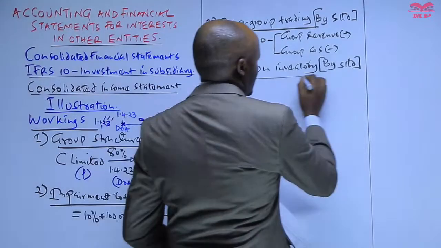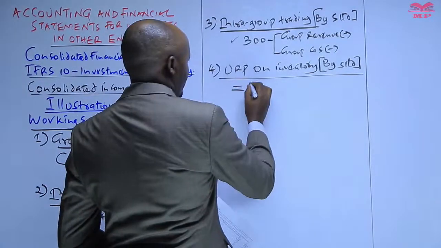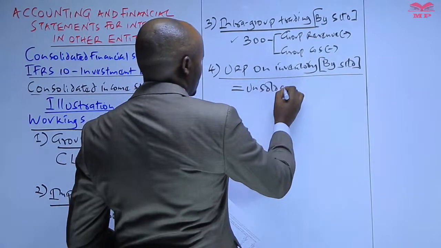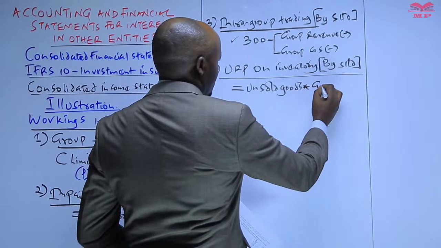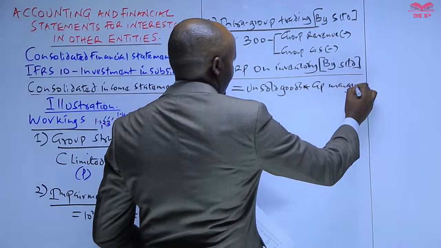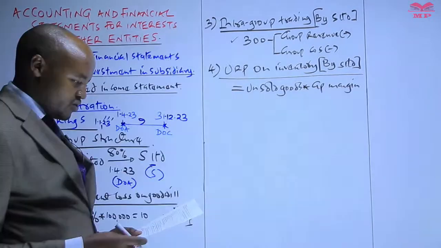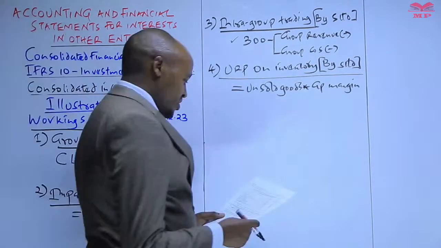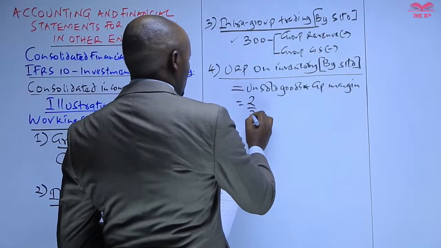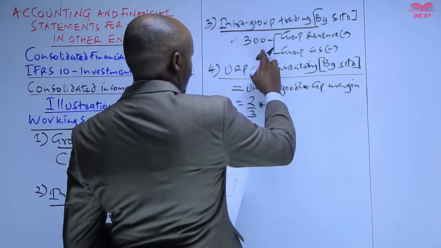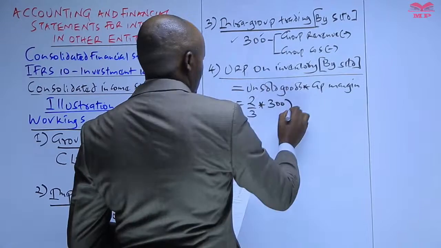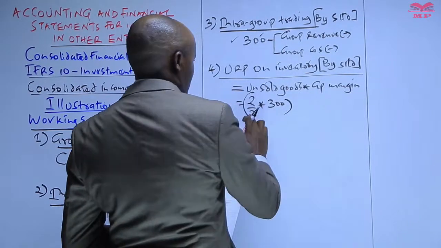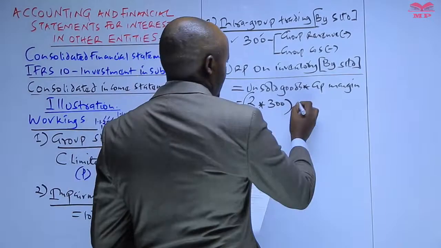So how do we compute the unrealized profit? You have to recall the formula. We take the unsold goods times the gross profit margin. So we are told the goods which were not yet sold were 2/3. 2/3 of what? 2/3 of the sales by S to C, which is 300,000. So this will give us the unsold goods times the gross profit margin.